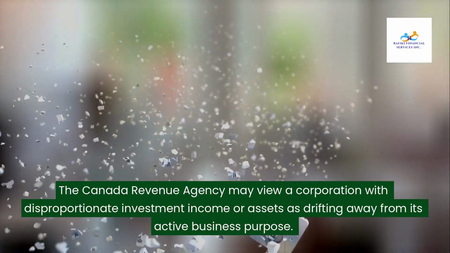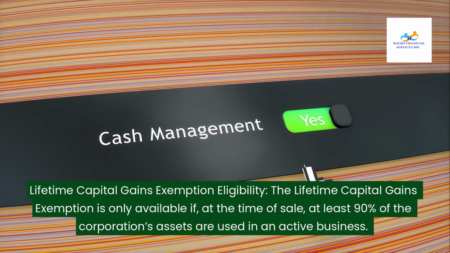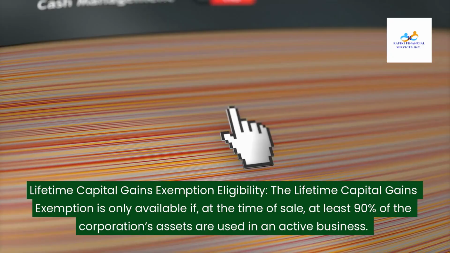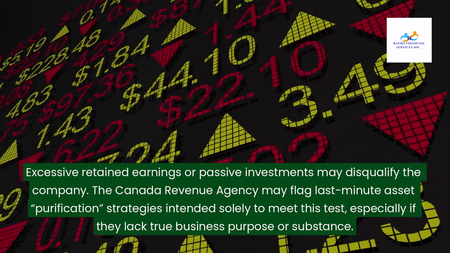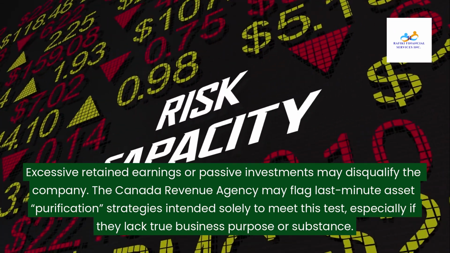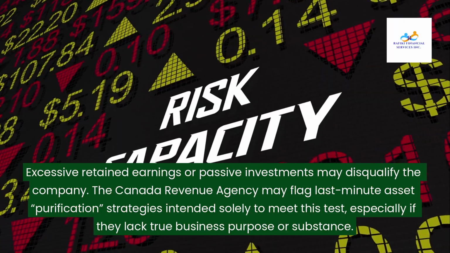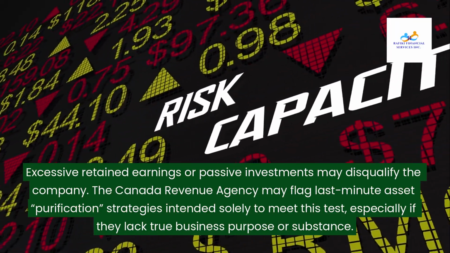Lifetime capital gains exemption eligibility. The lifetime capital gains exemption is only available if, at the time of sale, at least 90% of the corporation's assets are used in an active business. Excessive retained earnings or passive investments may disqualify the company. The Canada Revenue Agency may flag last-minute asset purification strategies intended solely to meet this test, especially if they lack true business purpose or substance.